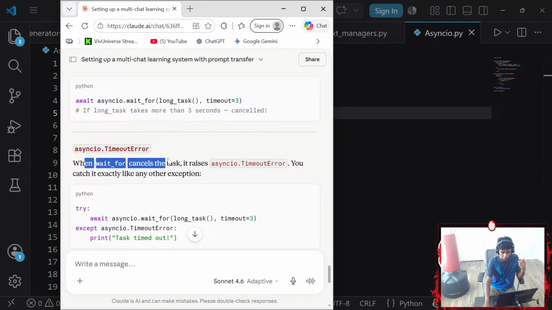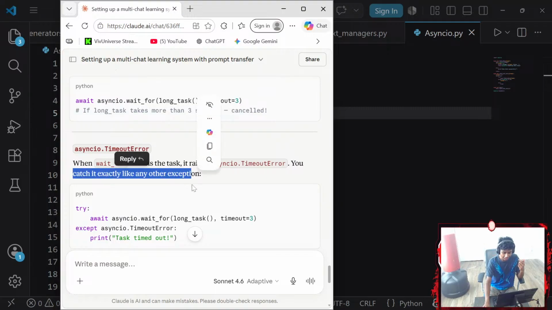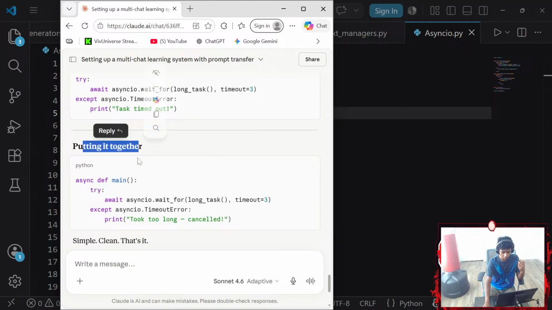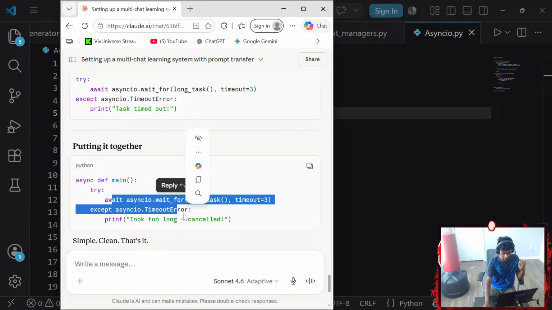Asyncio.TimeoutError. When wait_for cancels a task, it raises asyncio.TimeoutError. You catch it exactly like any other exception. Try await asyncio.wait_for coroutine function and a kwarg, except asyncio.TimeoutError prints task timed out. Putting it together, define main, yada yada.